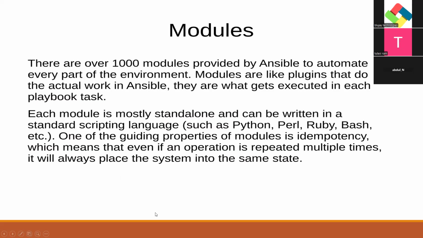Okay, modules. There are over a thousand modules provided by Ansible to automate every part of the environment. Modules are like plugins that do the actual work in Ansible. They are what gets executed in each playbook. Each module is mostly standalone and can be written in a standard scripting language such as Python, Perl, Ruby, Bash, etc. One of the guiding properties of modules is idempotency, which means that even if an operation is repeated multiple times, it will always place the system into the same state.